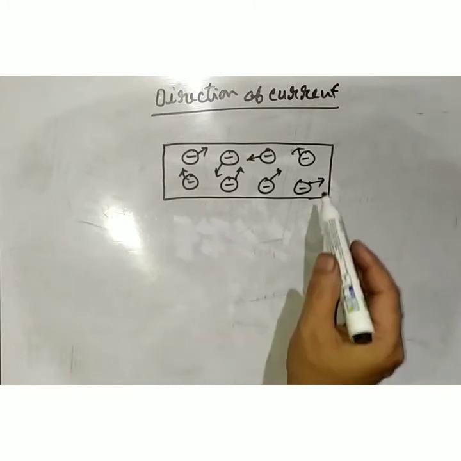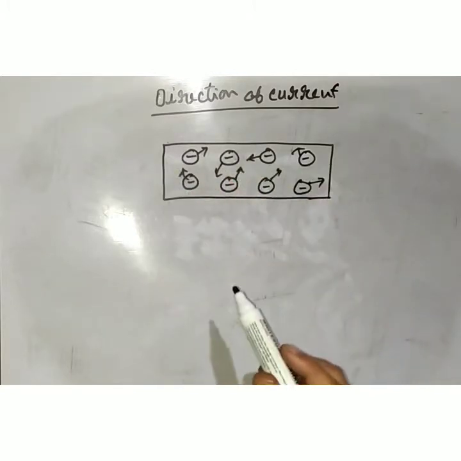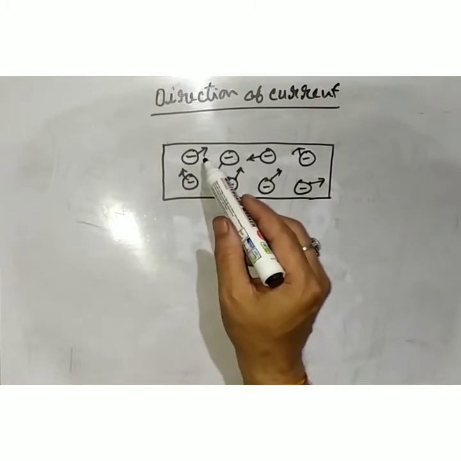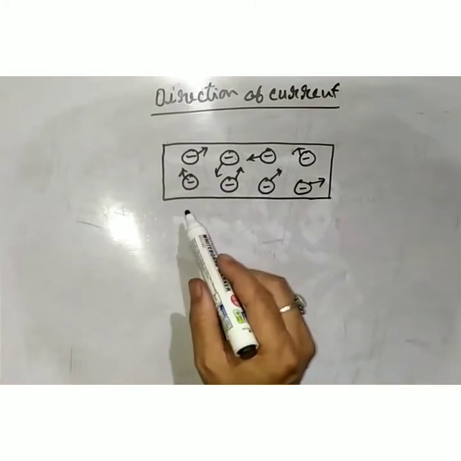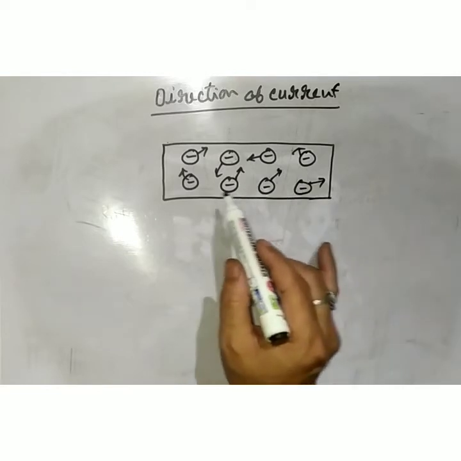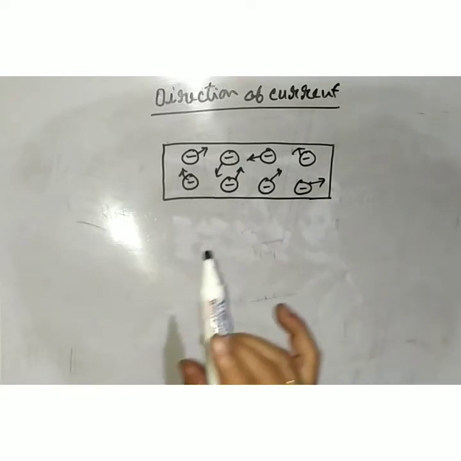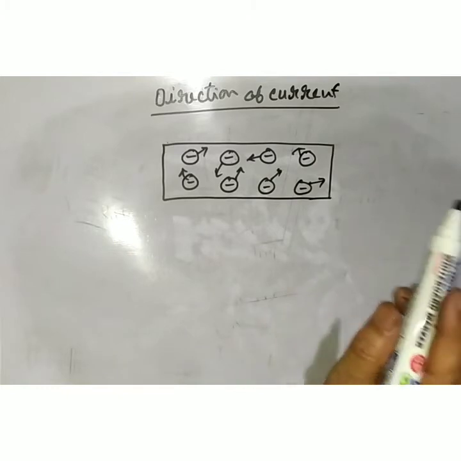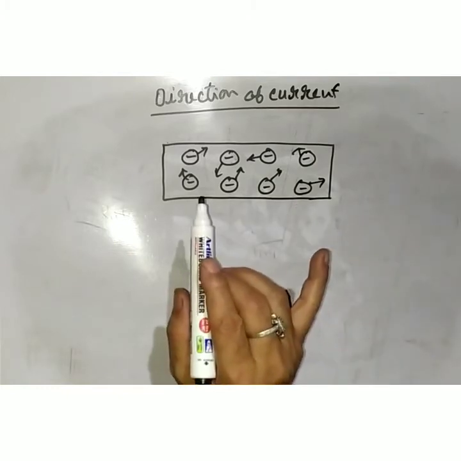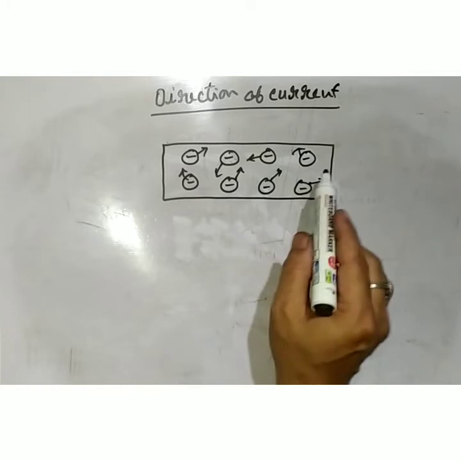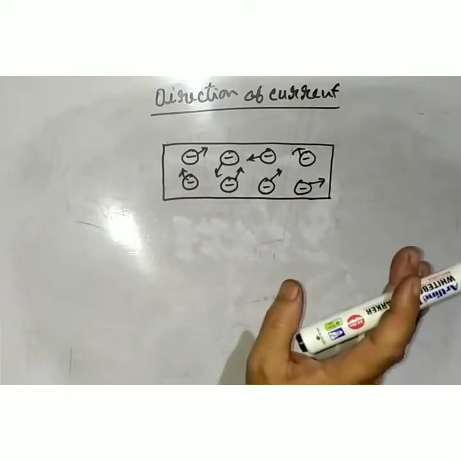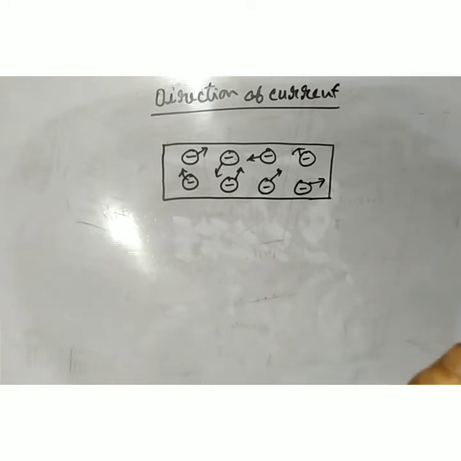When any metal wire is not connected in an electric circuit, then in this condition the electrons are randomly moving, means they are in zigzag motion, moving in any direction. They are not moving in a particular direction. So there is no specific work done by the electrons, and their total work is zero.